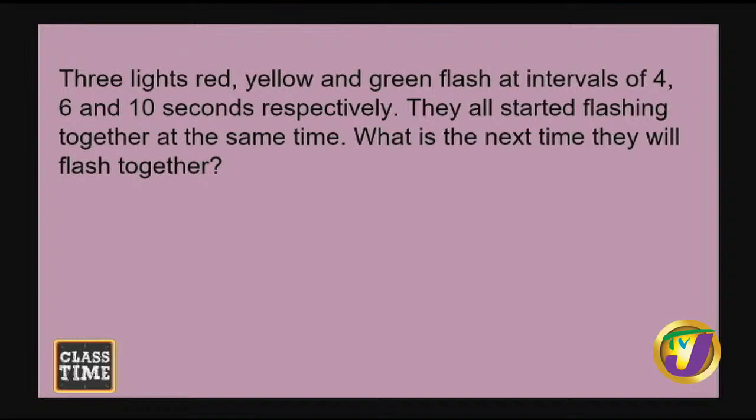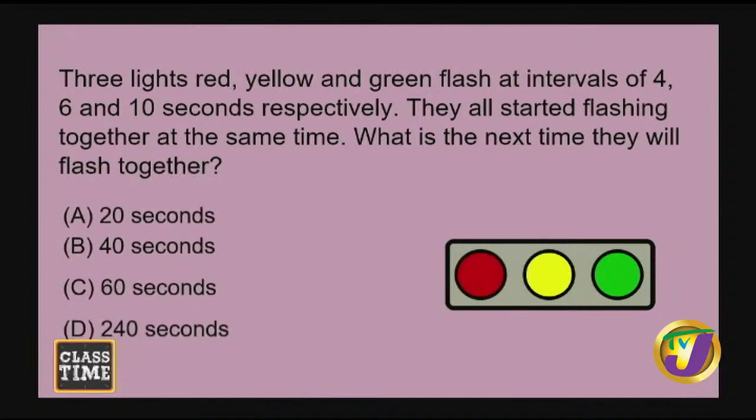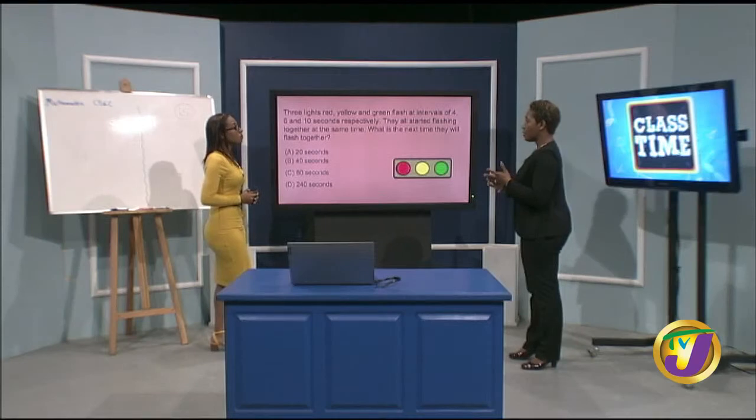Three lights, red, yellow, and green, flash at intervals of 4, 6, and 10 seconds, respectively. They all started flashing together at the same time. What is the next time they will flash together? Remember, we're looking at multiple choice questions, so let's have a look at our options first. Here are our options, and we have our red light, yellow light, and green light. First, we have to understand what the question is asking us to answer. There are 3 different lights flashing. The red light is flashing every 4 seconds.